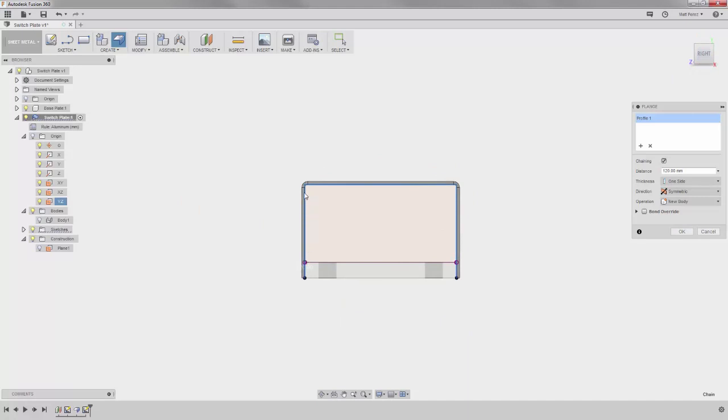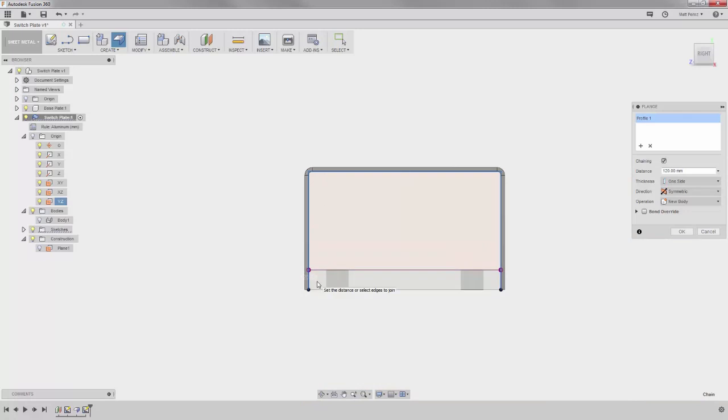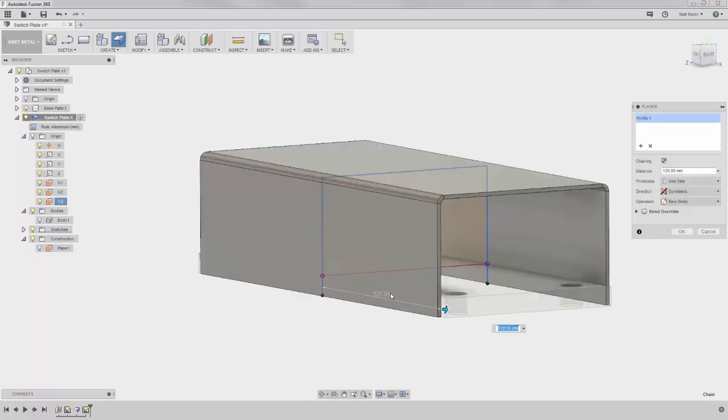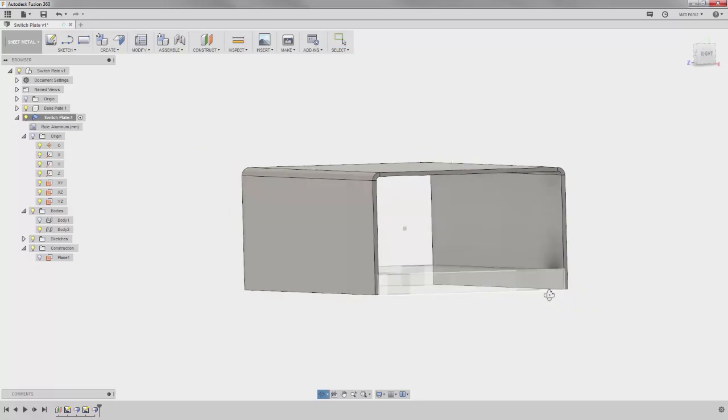From this viewpoint, you can see the thickness of the material is being developed and the bend is automatically being added to the corners. The radius for this bend is also established by the active sheet metal rule. Let's set the final value for the distance to 125 millimeters, which is the value for one side, so the overall length will be 250 millimeters. Then click OK to create the new sheet metal body.